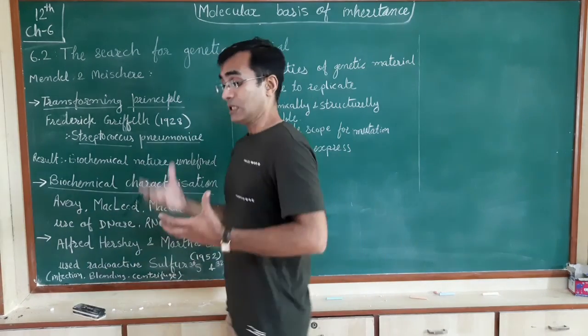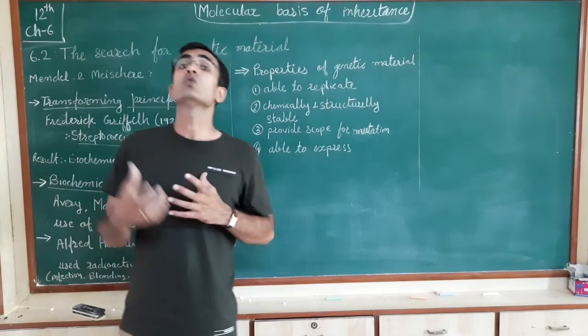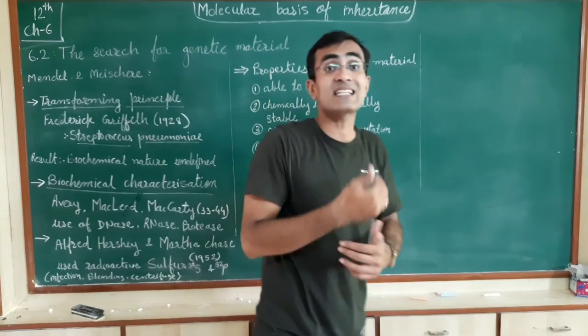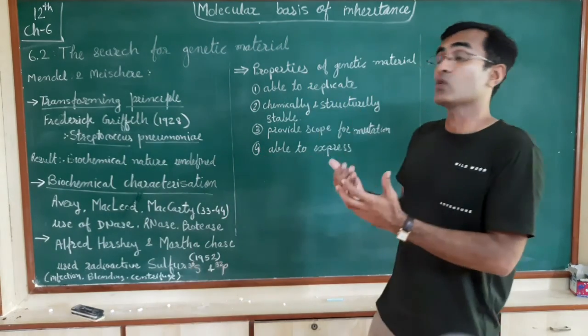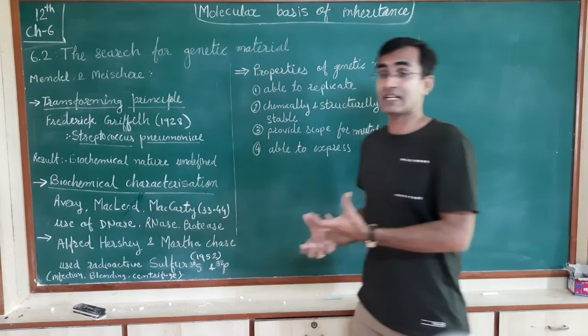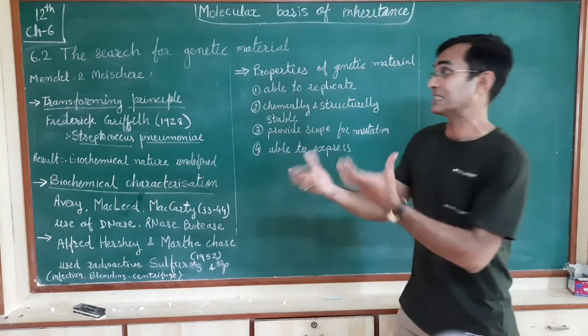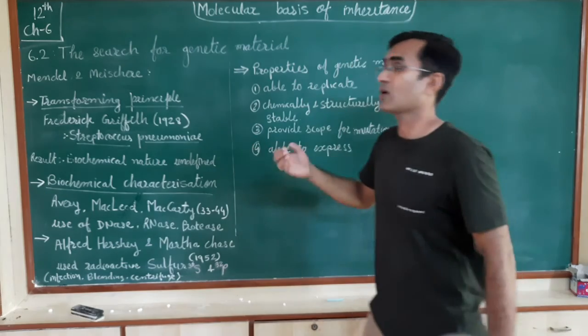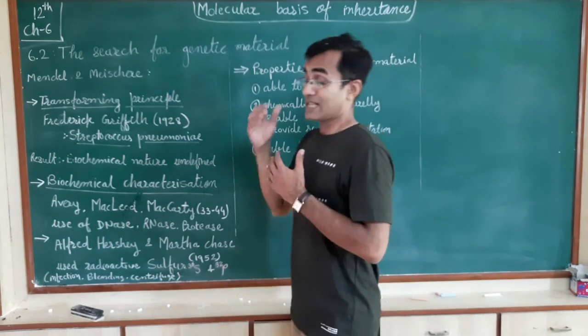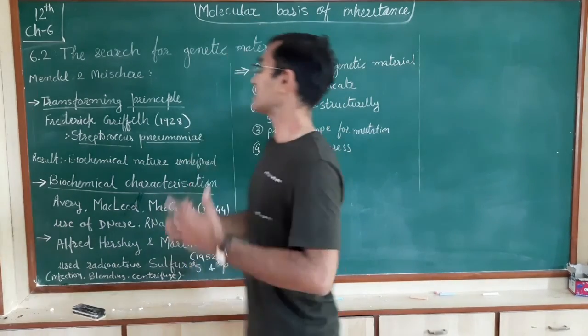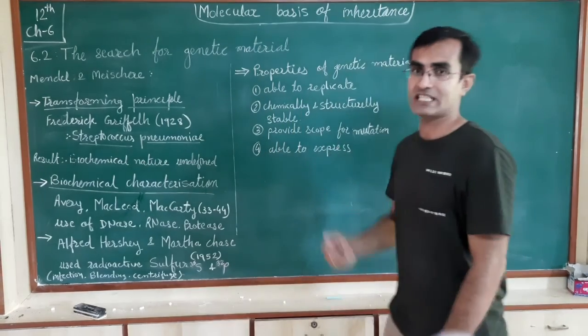After that, several scientists worked in the same direction to find the real genetic material, what it is. Today we are going to talk about the transforming principle. The transforming principle was given by Frederick Griffith in 1928.